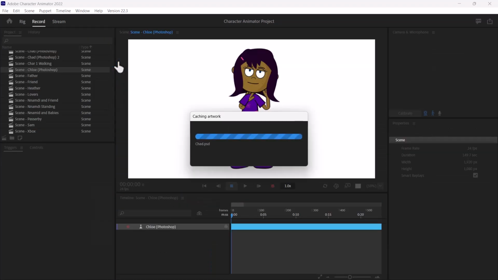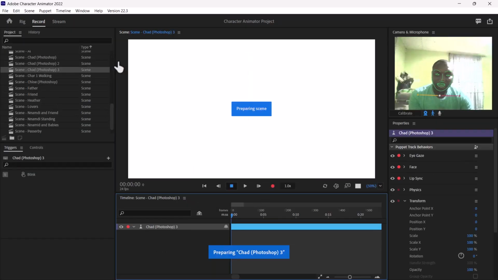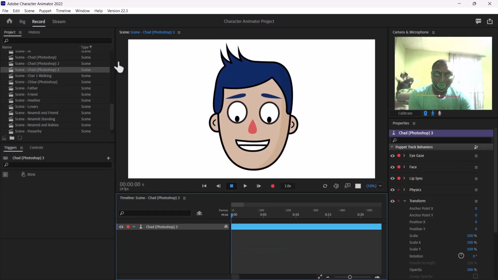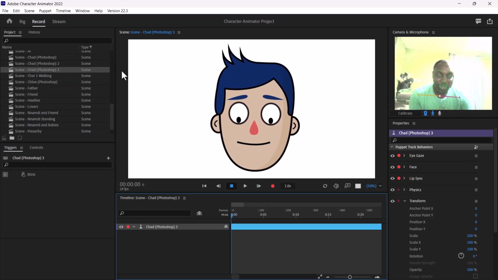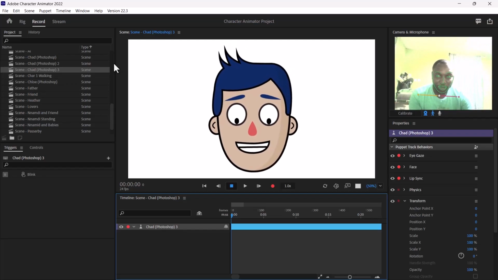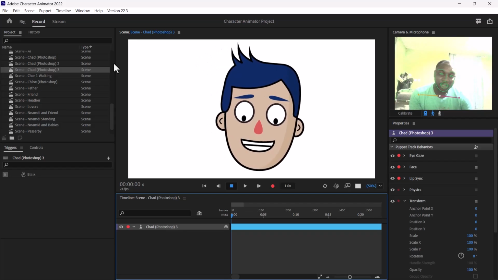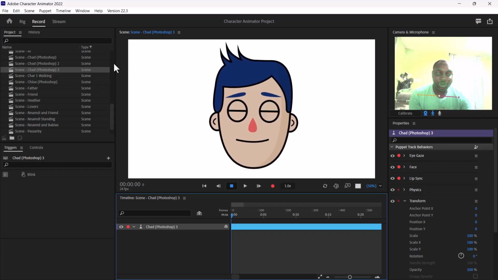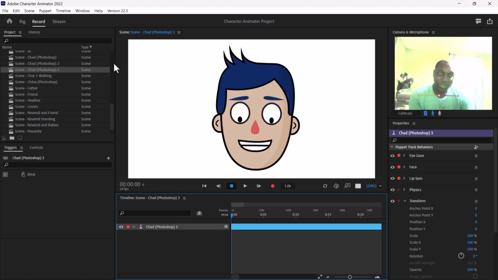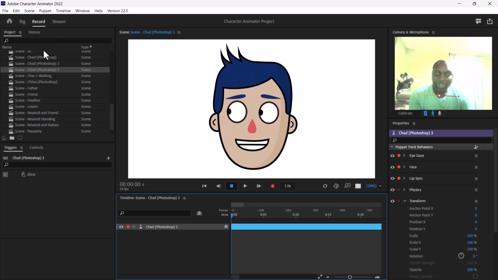Having clicked on this head, you will notice that you can no longer see the home screen, and that's because it has moved from the home screen to the record workspace. So this is where you're going to perform your live actions and performance capture. Now you can see that there is a lot of information here.